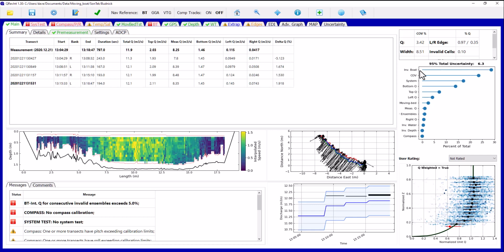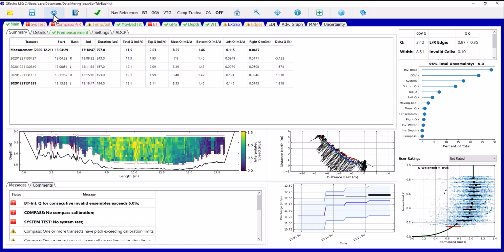The RSIN approach does give us additional detail, and we can see that invalid boat velocity contributed the most to our uncertainty, followed by random error measured by the coefficient of variation, and then systematic error, which we really can't do much about.